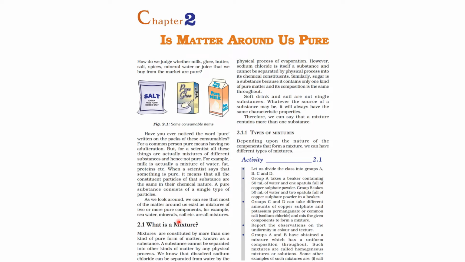So what is a mixture? A mixture does not have exact properties, as its composition can vary. Because of this, it does not have fixed melting and boiling points. For example, petrol is a mixture, and it has a boiling point within the range of 35 degrees Celsius to 75 degrees Celsius. Another example is candle wax. That's paraffin wax. It's also a mixture and it has a melting point within the range of 50 degrees Celsius to 60 degrees Celsius. So, we can conclude mixtures do not have fixed melting and boiling points.